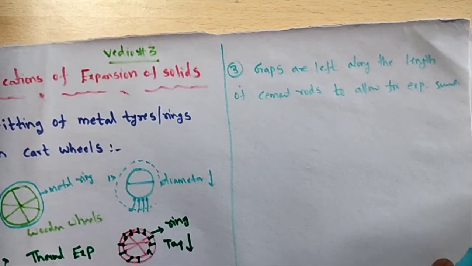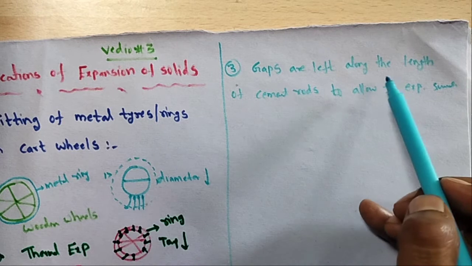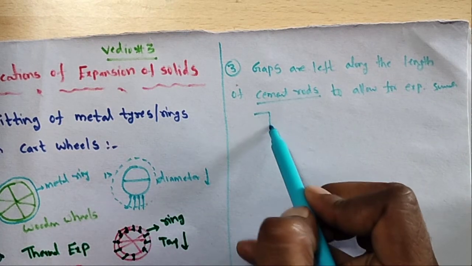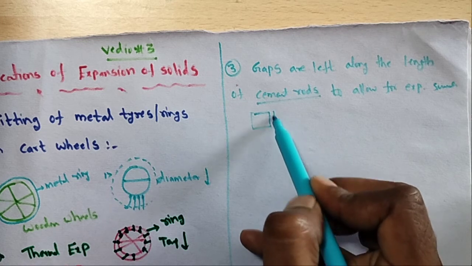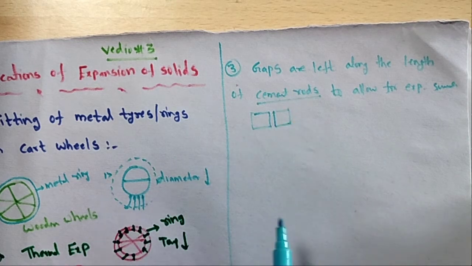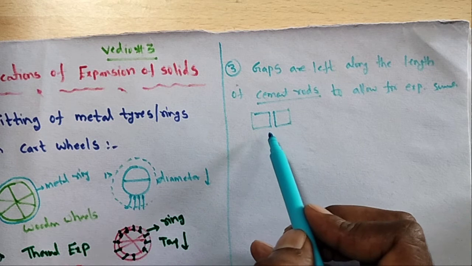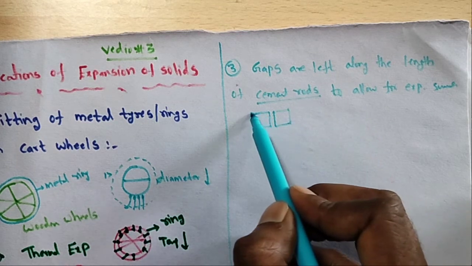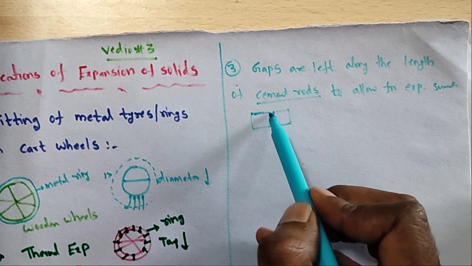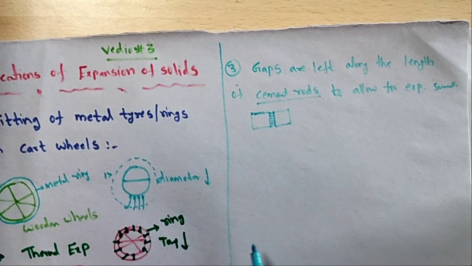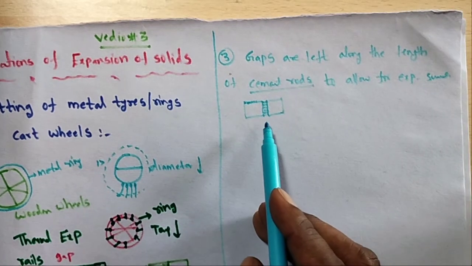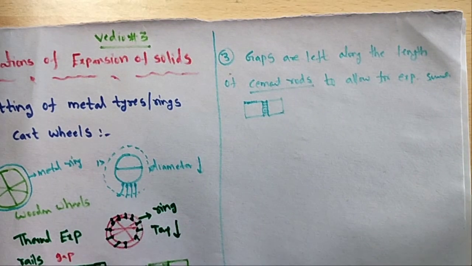It is also one application. Some small gaps are left along the length of a cement road. Why are gaps left in a very big cement road? In summer the cement expands, and these gaps will be filled. This is also a good application in daily use.